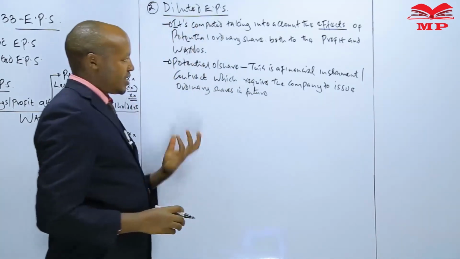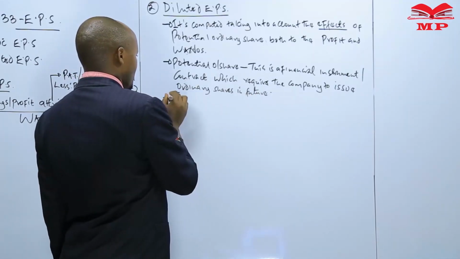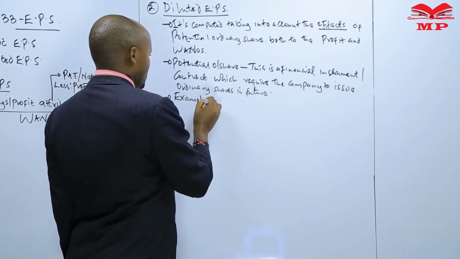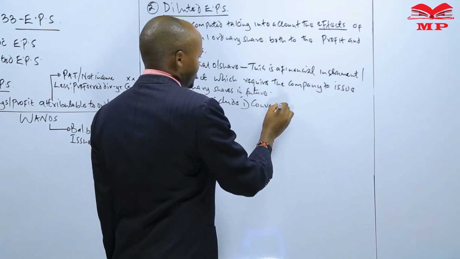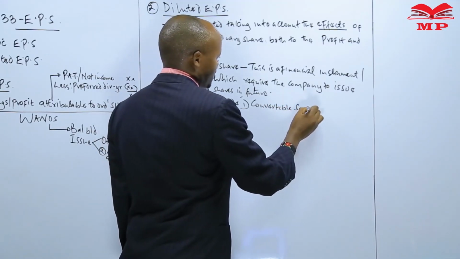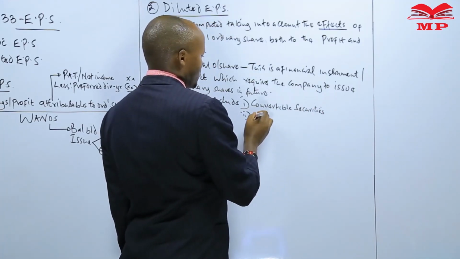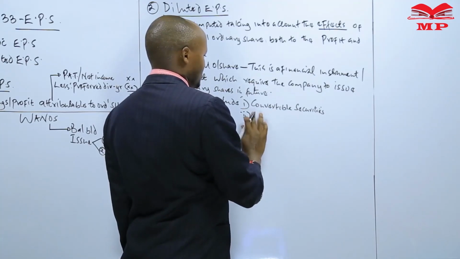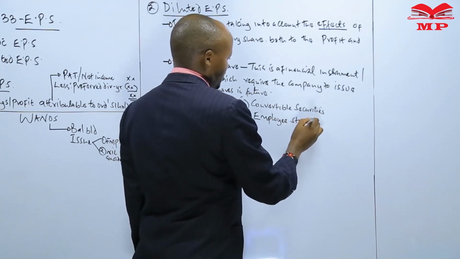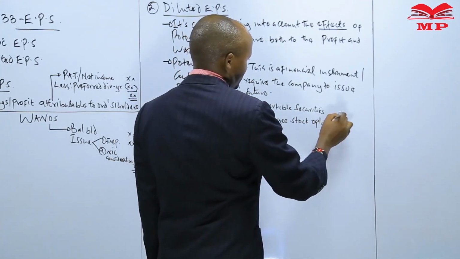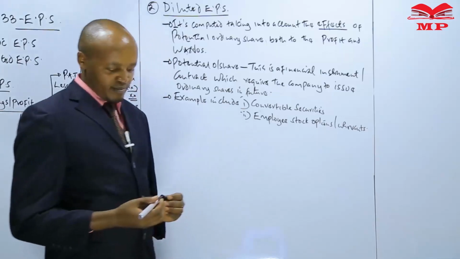And therefore, good examples of this particular potential ordinary shares will include, one, what we refer to as convertible securities, or in other terms a convertible financial instrument. And two, we have employee stock options or warrants. So these are basically good examples of what we refer to as potential ordinary shares.